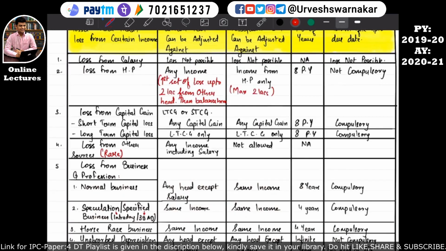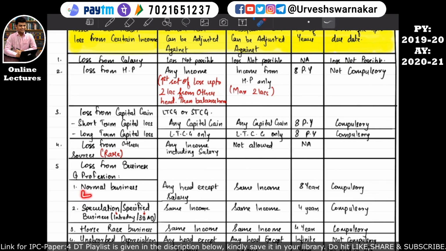So let's move back into our notes and revise it. So if under the head of business, the assessee incurs a loss from business and profession, and this business and profession is a normal business. What does normal business mean? What does speculative business mean? What does specified business mean? I'll explain to you, don't worry, but for the time being understand normal business. Any business will be normal business, and these others are actually specified businesses for which, if the assessee incurs a loss, there are special heads under which that loss can be set off.